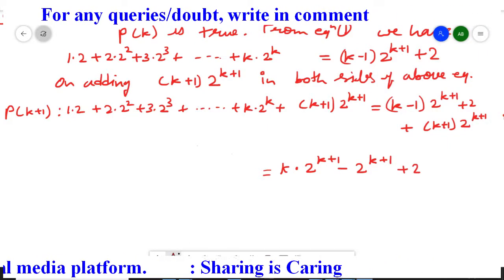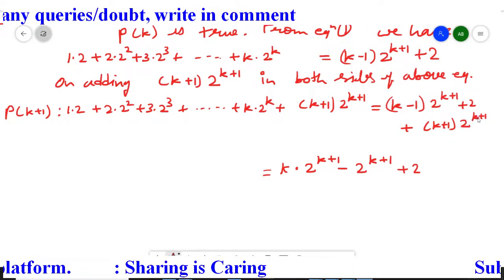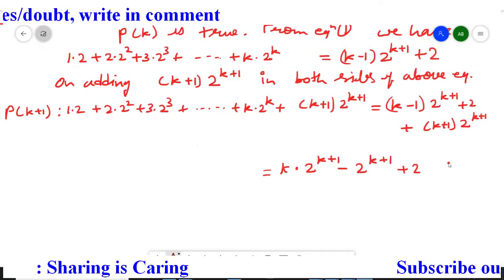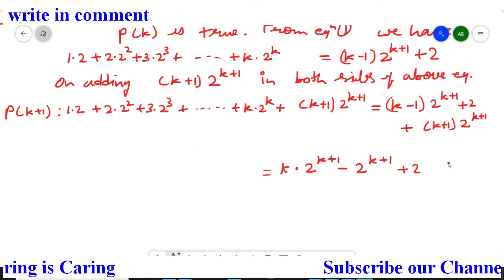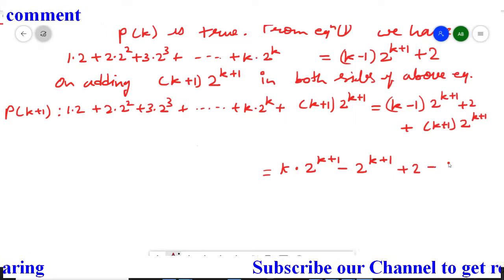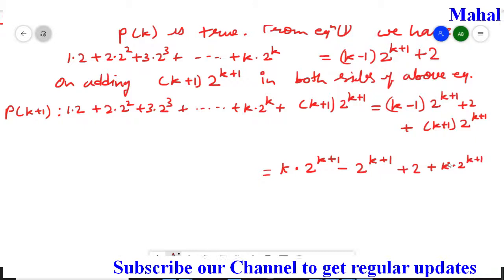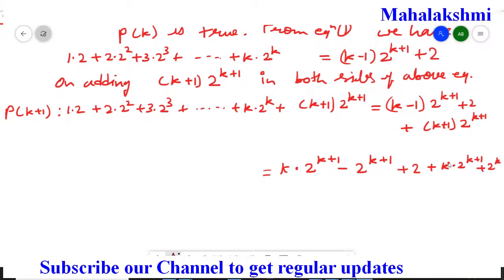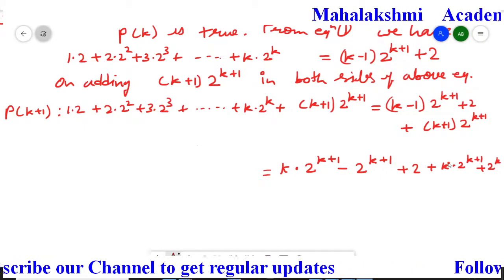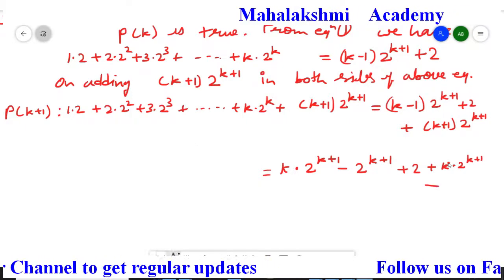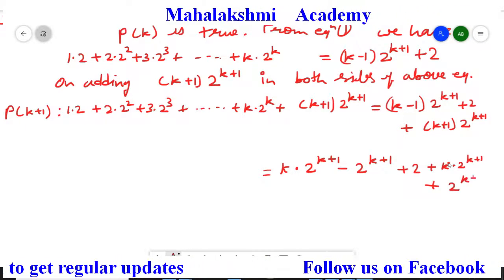And now I am going to open this bracket. So 2 to the power k plus 1 multiplied by k, so we have to write it as plus k multiplied by 2 to the power k plus 1, and then again 2 to the power k plus 1. I don't have space, so I will write it down, plus 2 to the power k plus 1.